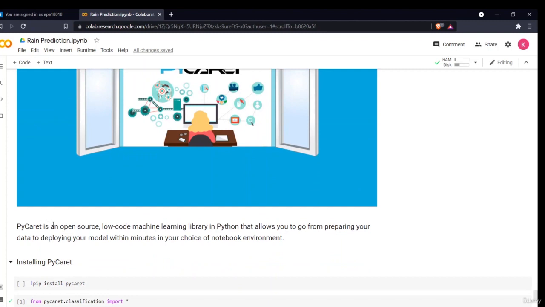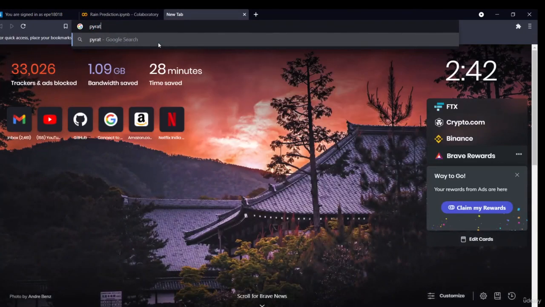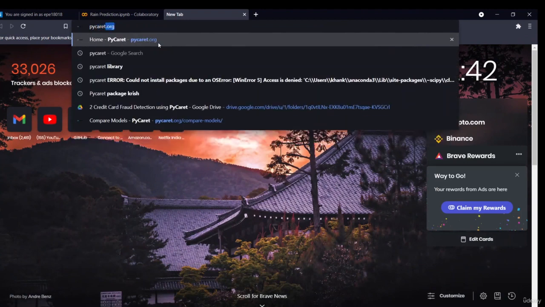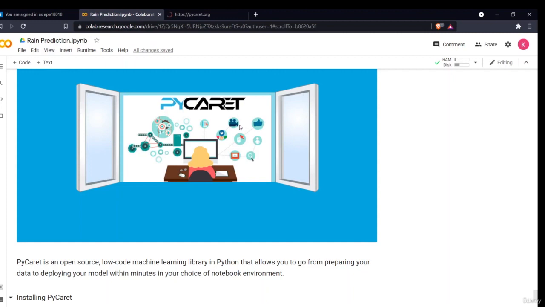PyCaret is an open source low code machine learning library in Python that allows you to go from preparing your data to deploying your model within minutes in your choice of notebook environment. Let me show you what PyCaret is. You can visit their website. It is a pretty interesting website.